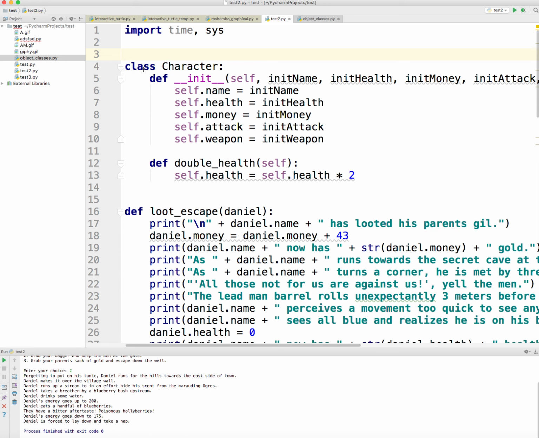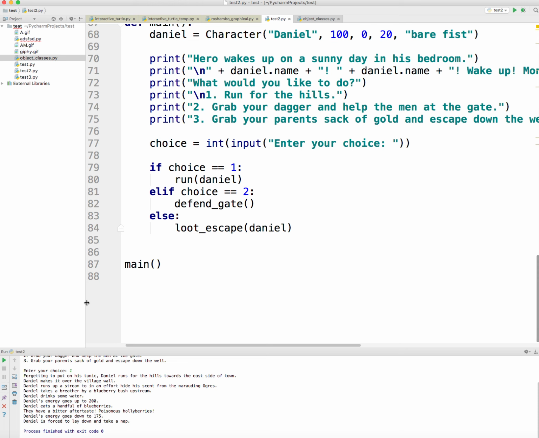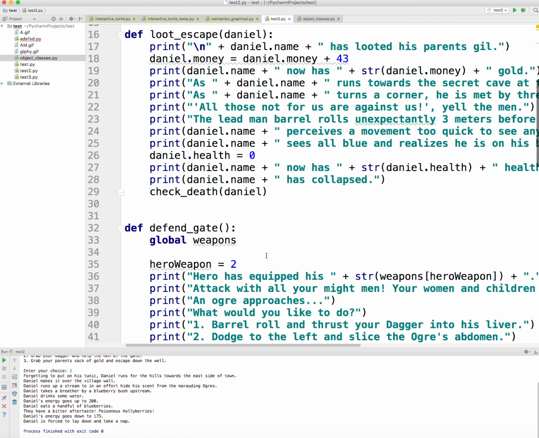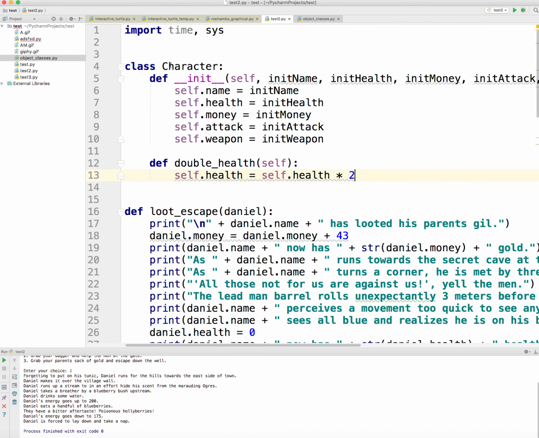But what if our choose your own adventure here was really long, right? Let's say it was not 88 lines of code. Let's say it was 10,000 lines of code, that it was an actual choose your own adventure book. And in that book, there were not just one character, the hero, but there were, let's say, 5 different characters, and they all had a health, a name, money, attack, weapon.